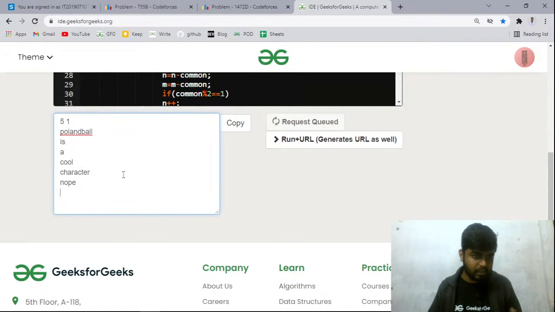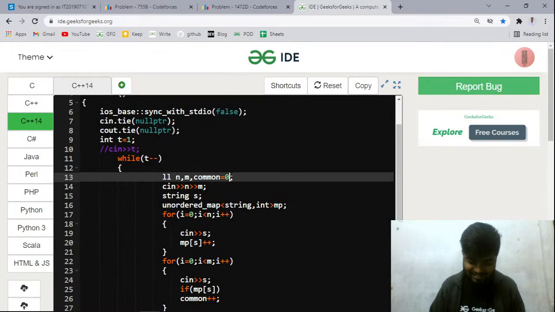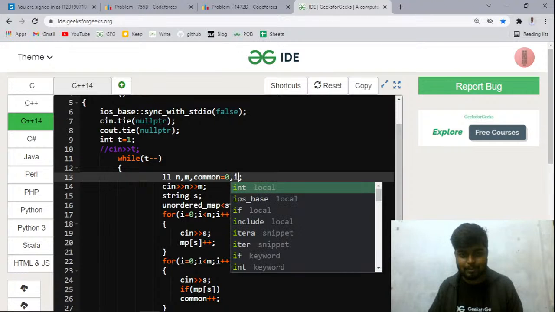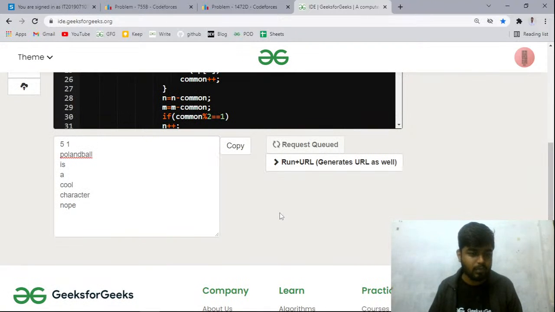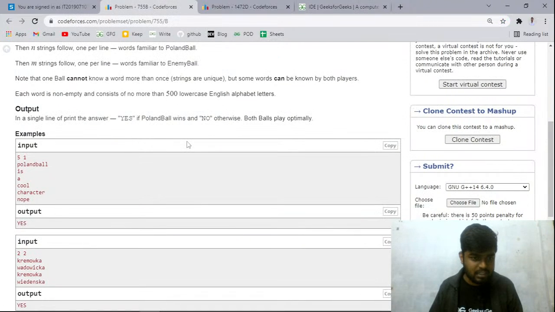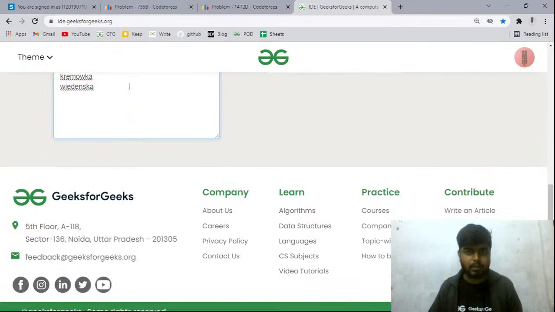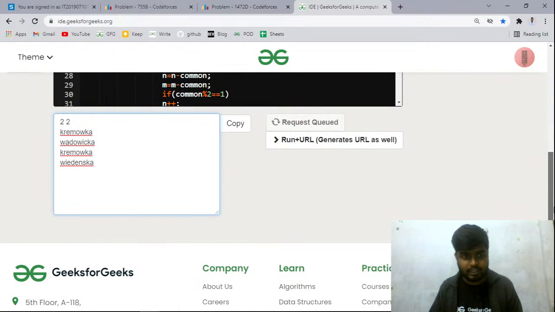I'm running it on the sample test cases so that we are more clear about it. Making some mistake again, missing this i. Right, let me compile it again and see what happens. Okay, so it is giving me yes for the first case. Let me see for the second test case as well. Let's see what it gives for the second test case.